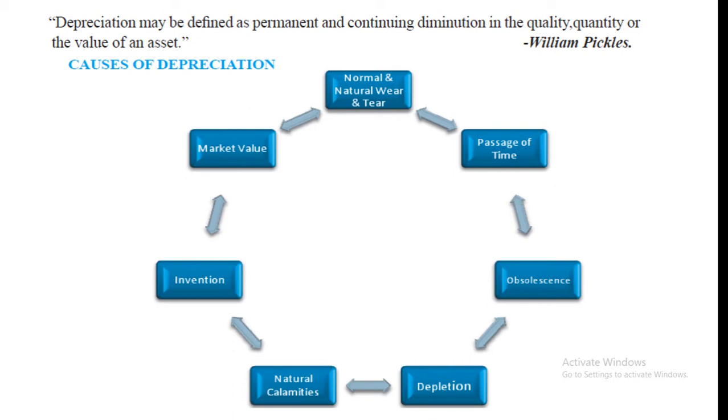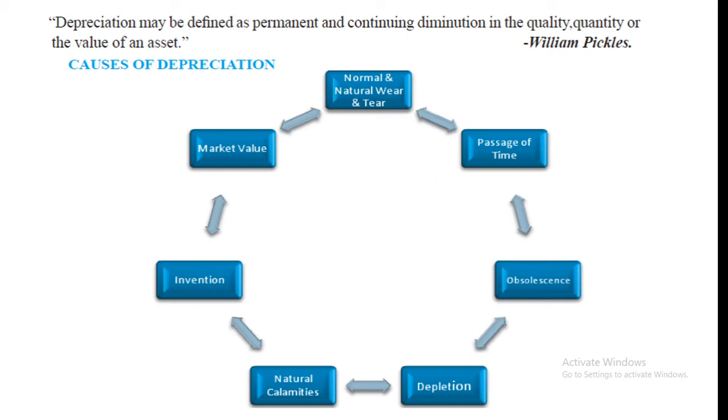Okay. Then obsolescence. On account of technological development or changes in techniques of production, the old assets become obsolete or outdated, and all these cause reduction in their values. For example, computer, television. Then depletion. To deplete means empty, to empty. Depletion is also one of the causes of decrease in the value of wasting assets such as forest, oil wells, mines, etc.